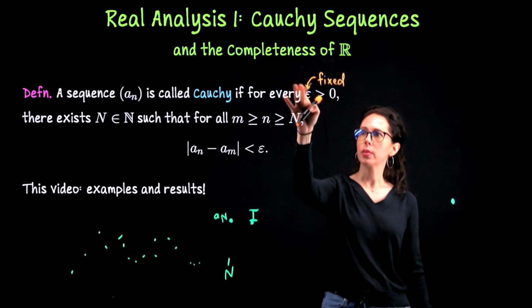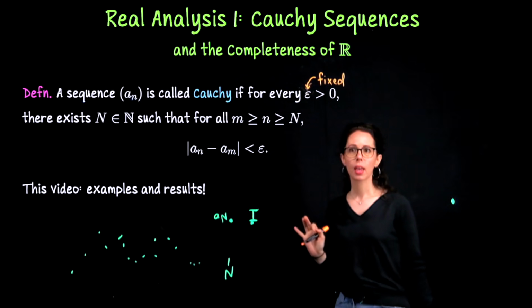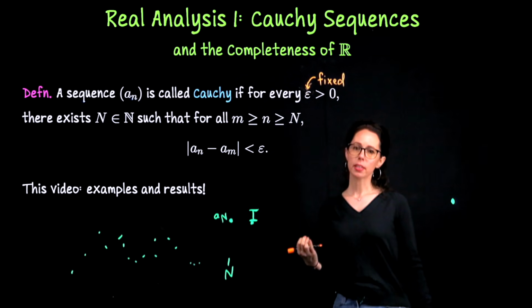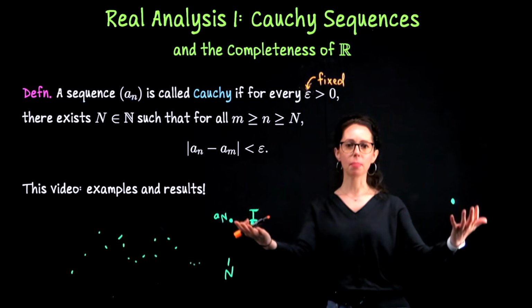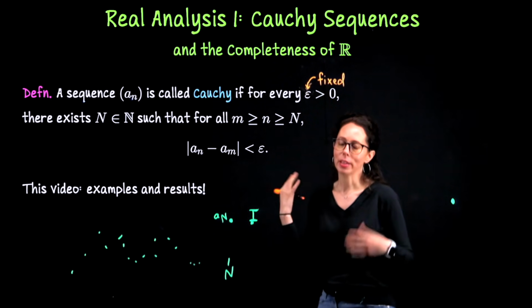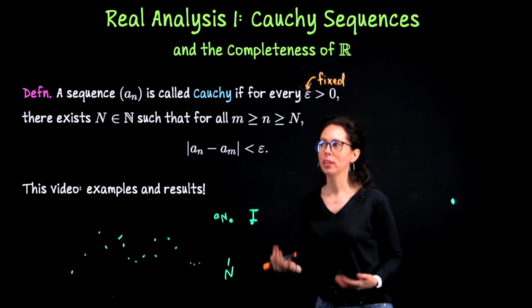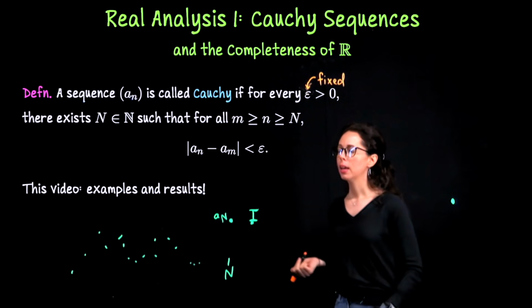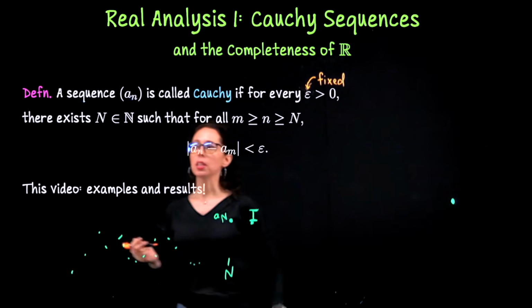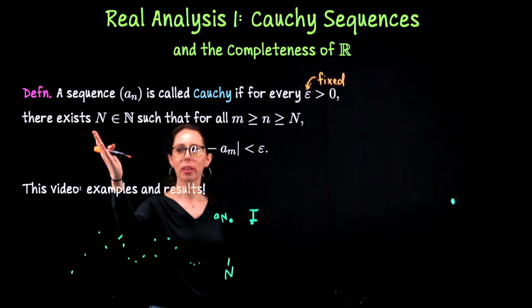All right, so fix some choice of epsilon. It's a positive number, but mentally you want to imagine that it's very, very small. That's where the power of the statement comes into play. So I like to imagine that epsilon is 1 billionth, just to give it a sense of scale. It's a very small number. With that choice of epsilon, I can then go find a capital N.